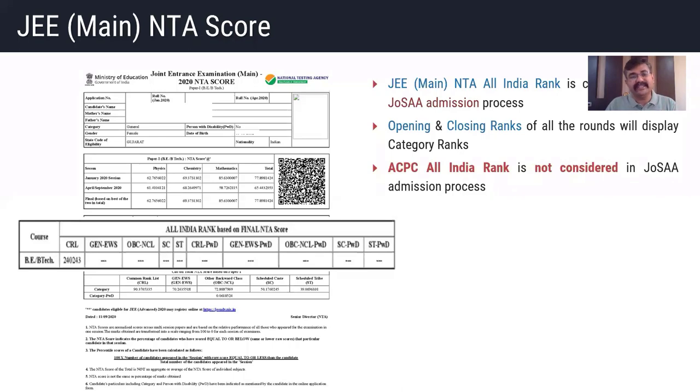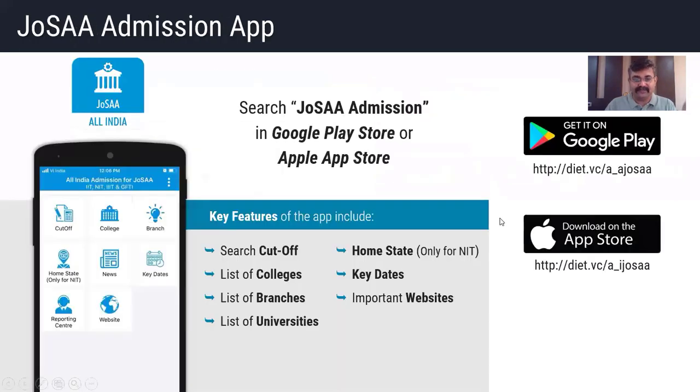And in this case, for JOSAA, you are already given the rank. And the ACPC rank is separate. That is, the ACPC All India Rank is separate, for ACPC only, for which you have already been given the instruction. Fine. Let's move further. Now for the JOSAA admission process, you can use this app.